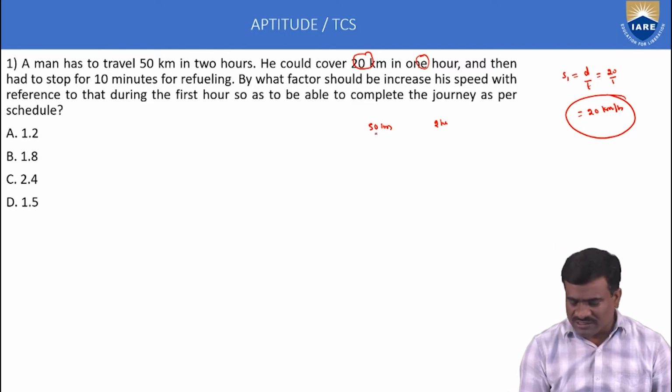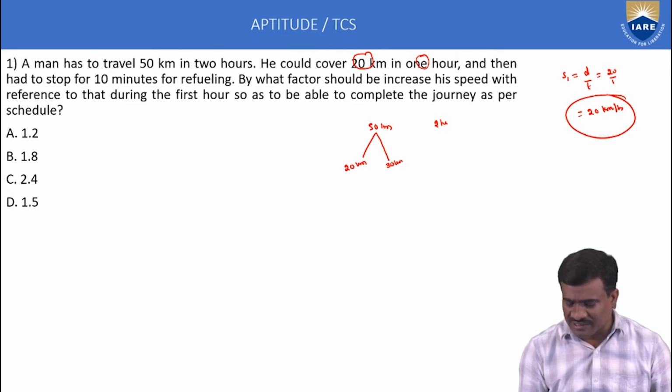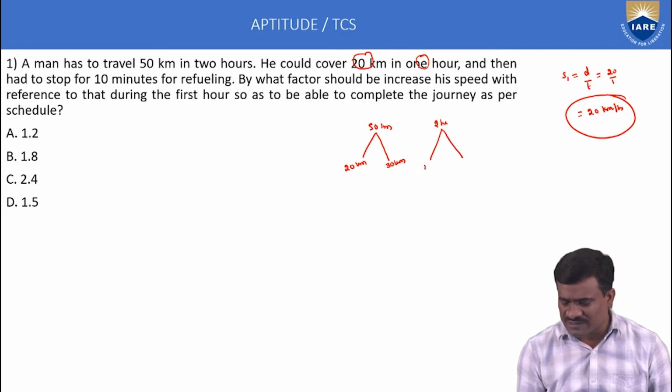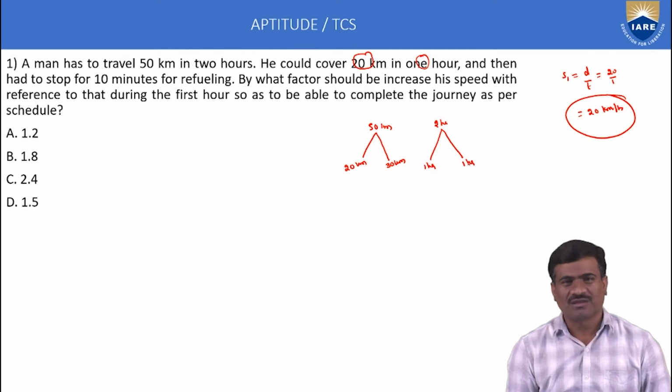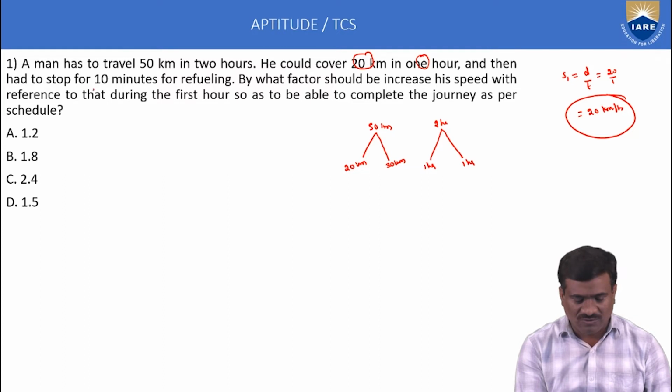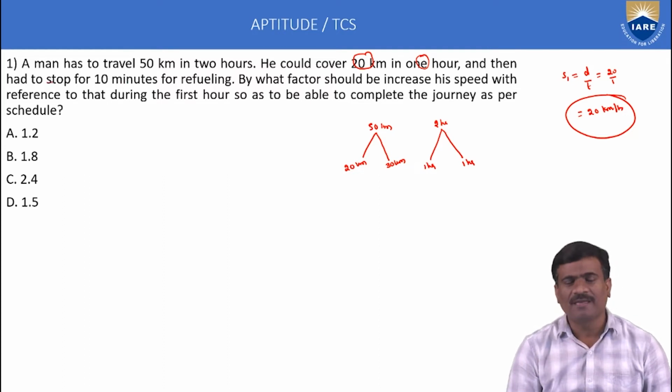Total distance 50 kilometers, 20 kilometers completed, remaining 30 kilometers. Total time 2 hours, 1 hour completed, remaining 1 hour. Then he had to stop for 10 minutes, a stopping time due to refueling.